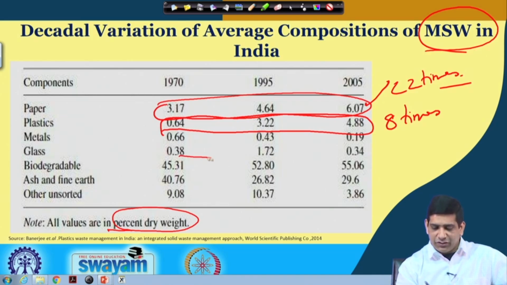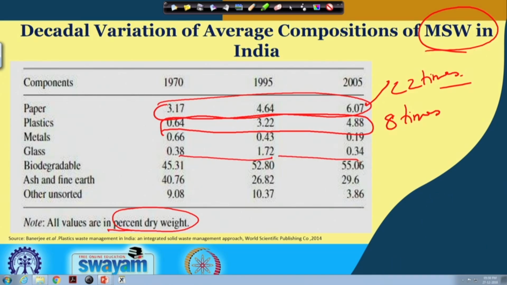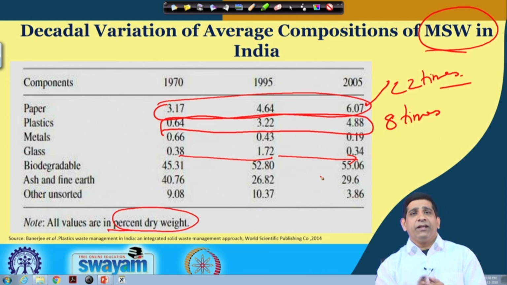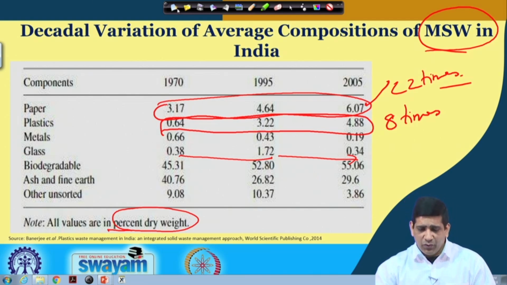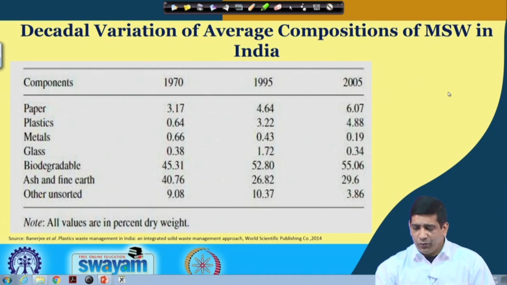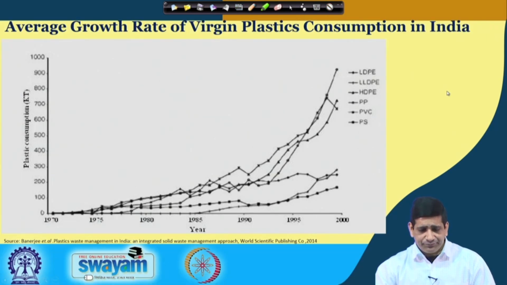So you see the glass actually went up, but now it has gone down because rather than using glass, we are using lots of plastic. So that kind of gives you an idea of why plastic waste is becoming a huge waste stream in terms of municipal solid waste as well, and lots of plastic waste is showing up in the municipal stream. This is some graph. We'll come back and look at those in detail later on as well.